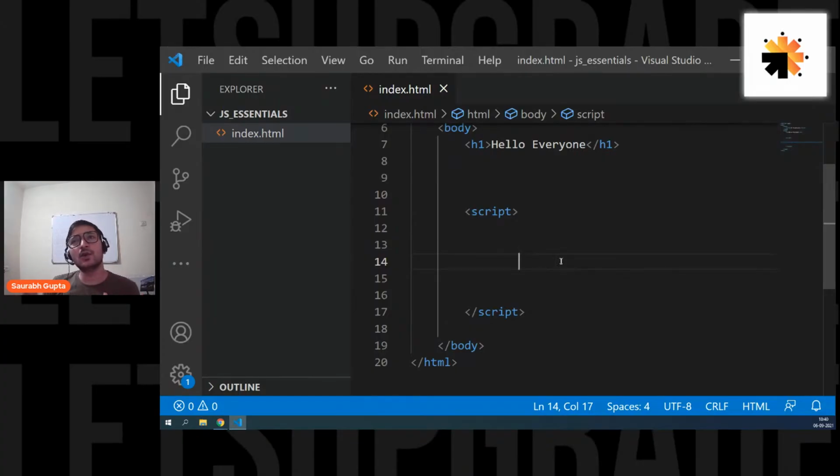Just like in any programming language, the first thing that you learn is how to print something. Whenever you go for learning a programming language like C or C++, the first thing you learn is how to print something. But in JavaScript's case, it's a little different because JavaScript is showing you two things. First of all, I'm a programming language and I follow all the basic constructs. Second of all, I also work with the web page. I can manipulate HTML elements. C is a complete programming language. JavaScript is a programming language as well as something that helps you manipulate the DOM. So it's doing two things.